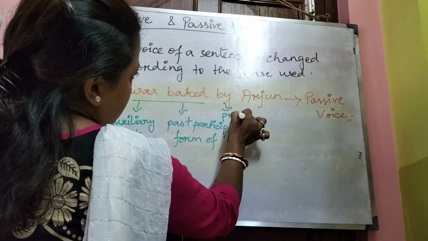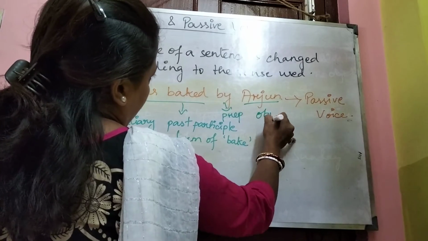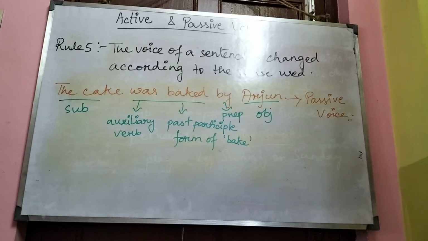This is preposition and this is object. Now when we change this sentence into active voice, then the verb baked will be used and